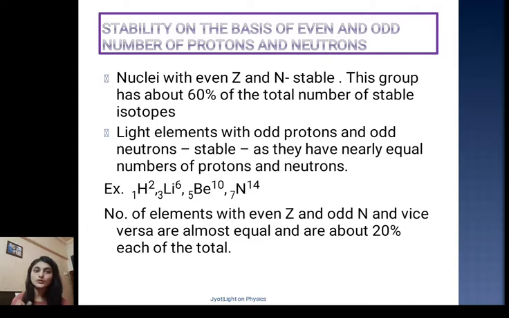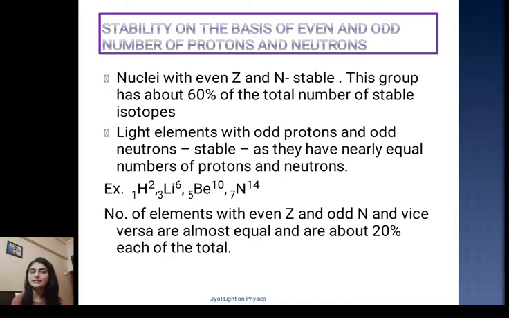Light elements, even if they have an odd number of protons and an odd number of neutrons, are found to be stable as they have nearly equal numbers of protons and neutrons. Examples for this are hydrogen, lithium, beryllium and nitrogen. You can check they have an odd number of protons. How will you calculate the neutron number? Neutron number is atomic mass number minus atomic number.